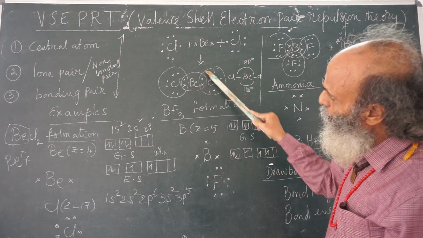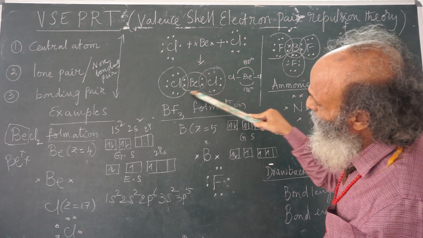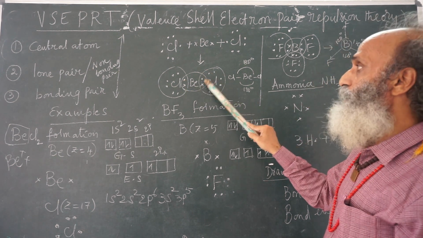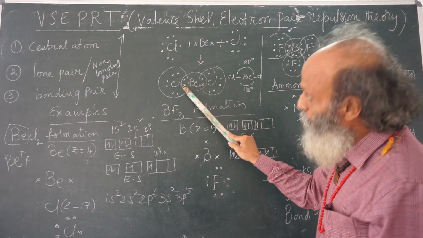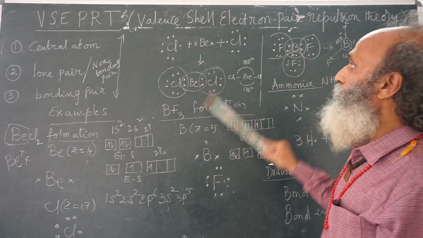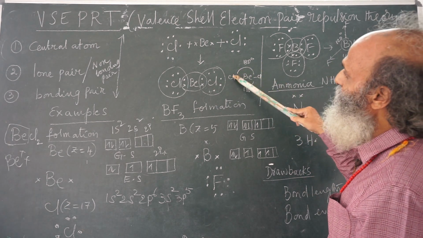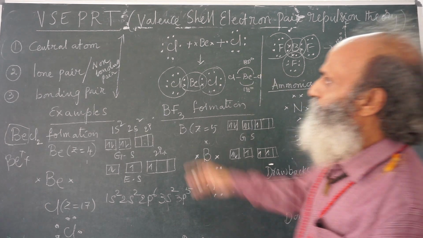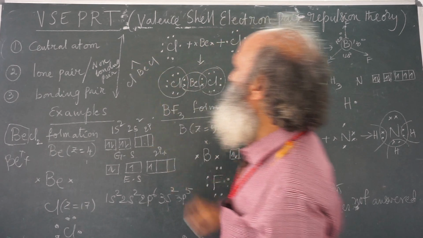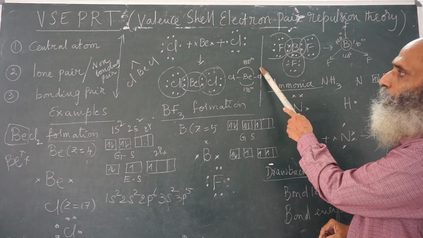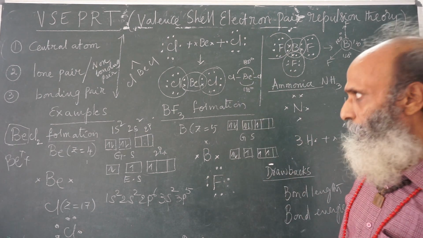Both these pairs are shared between the 2 chlorine atoms and 1 beryllium atom. But you look at the central atom beryllium, the space around the nucleus of the central atom is shared by 2 pairs of electrons, but both are bonding electrons. Therefore, the space is shared equally, and so the bond angle ClBeCl will be 180 degrees, and the shape of this molecule is linear.